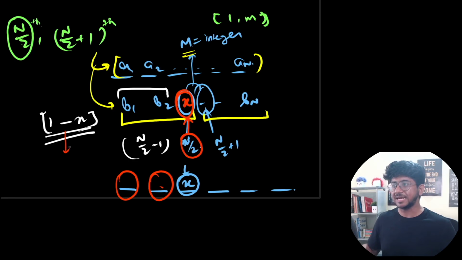Each of the elements can take a value in the range 1 to x. Okay, so it's going to be x possibilities to the power m. So there are n different positions. You place these values in different orders, but then they are not sorted, right? So what we can try and do is that they are, let's say, strictly less than x. That is also a thought process that you can get into. They are strictly less than x. In that case, things where the median is being counted like this will not get counted. Where there are multiple x's and then there are less than x elements, these will not get counted. So that is also problematic.